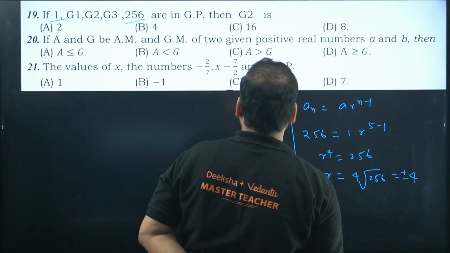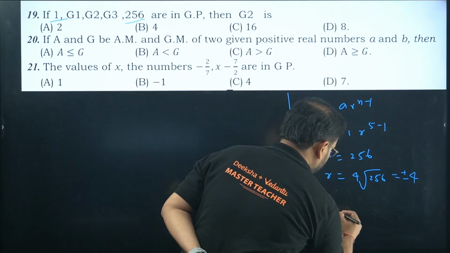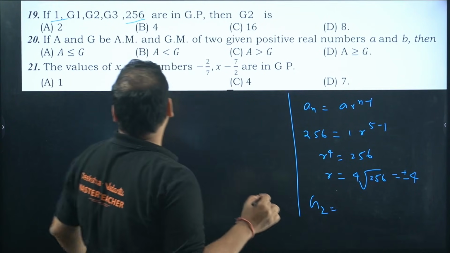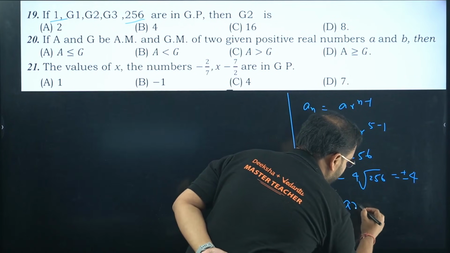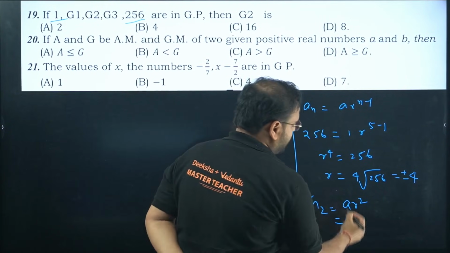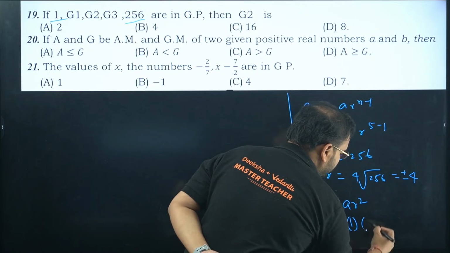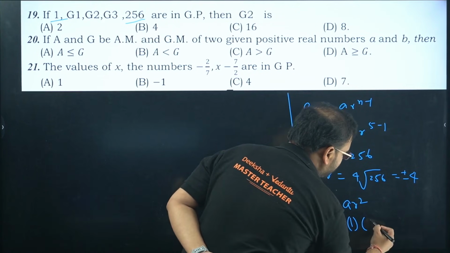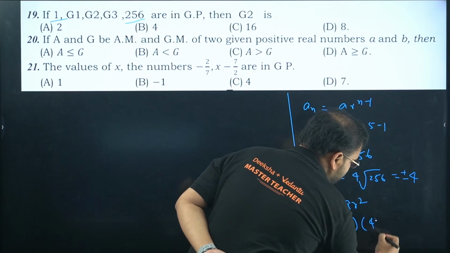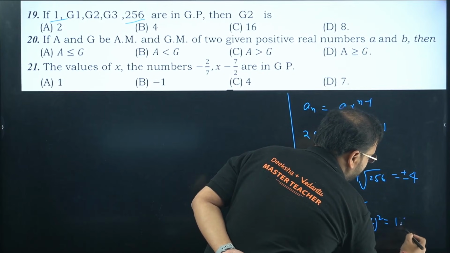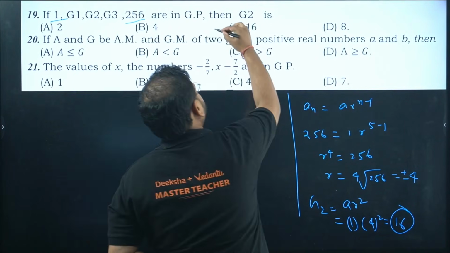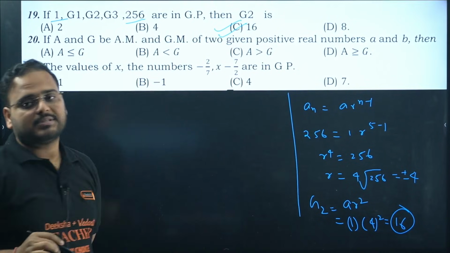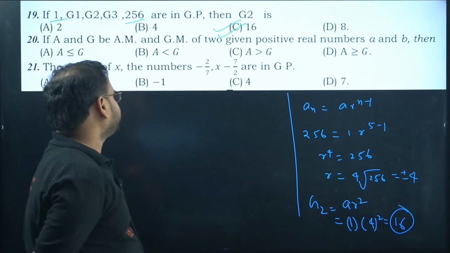I'm looking for G2. Which term is G2? G2 is the first, second, third term. So formula will be AR square. What is A value? A is 1. Whether you take plus or minus 4, you'll get what? Square will make it positive only. Answer is 16, option C.